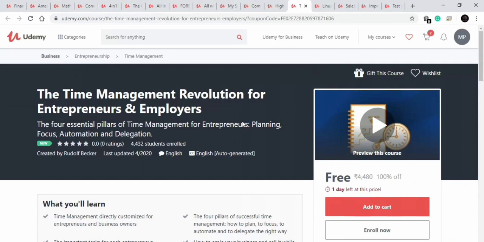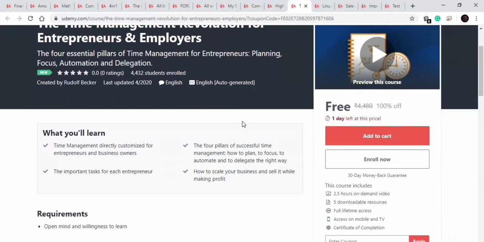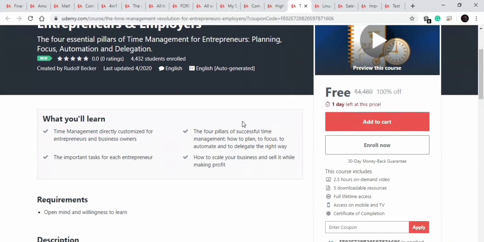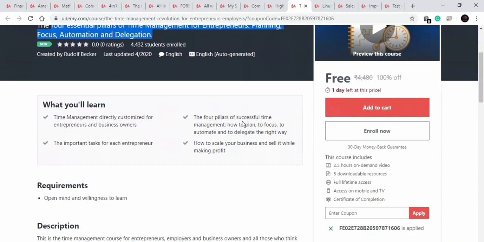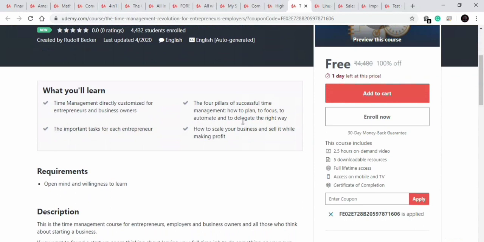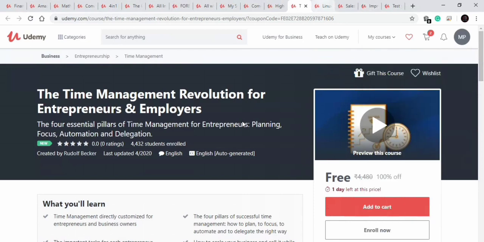Our next course is on the time management revolution for entrepreneurs and employers. In this course you will learn how you can learn time management. You will learn about 4 essential pillars of time management for entrepreneurs, that is planning, focus, automation and delegation. In this course you will get about 21 lectures and a 2.5 hours course available for free for one day. And now let's discover our next course.